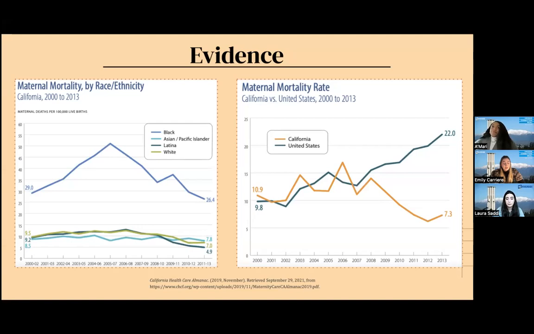On the left graph here, we see that even in California, Black women's maternal mortality rates are nearly 4 times higher than white women's. And on the right graph, we see that California's maternal mortality rate has mostly decreased since 2008, while the US's rates have increased. So California's preventative measures have clearly done well to keep maternal mortality rates low. So we want to study and suggest this to other states going forward.